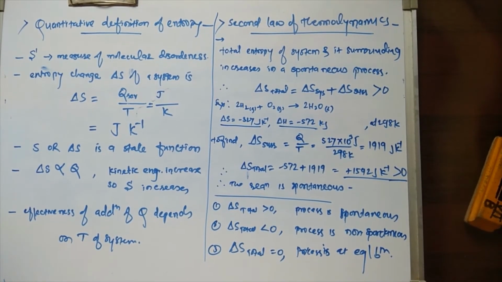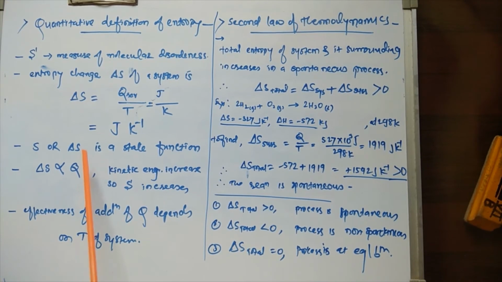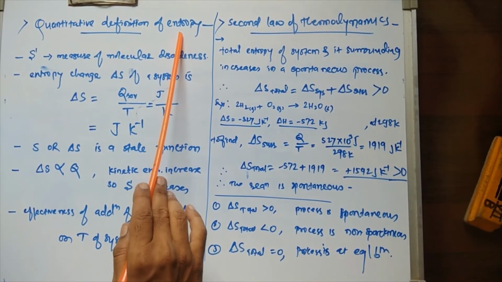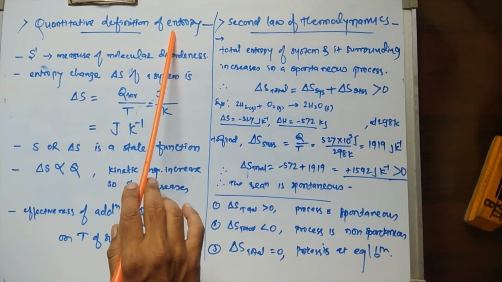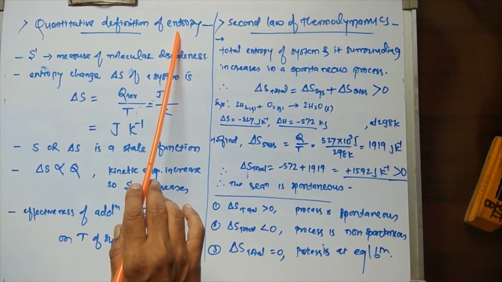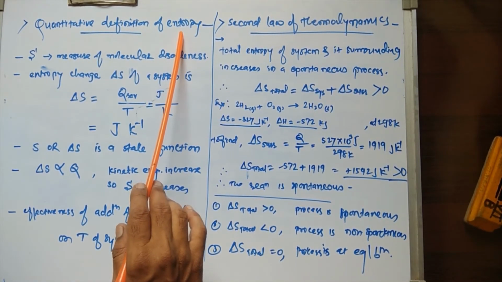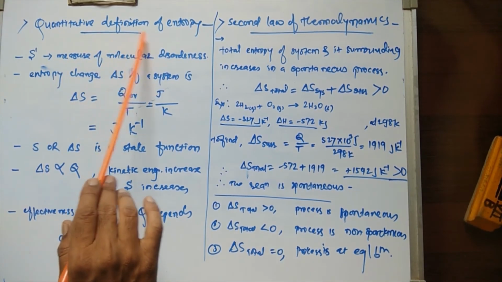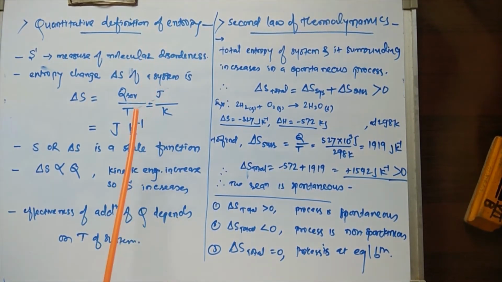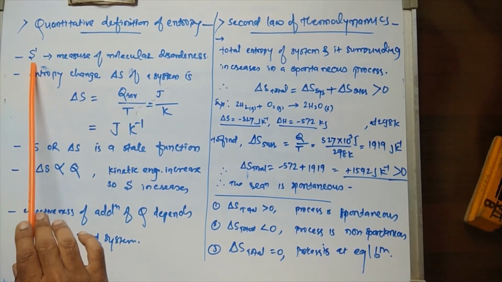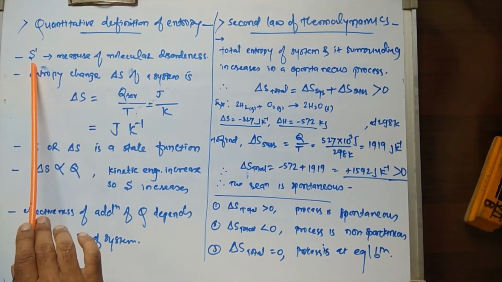See students, the next point, the quantitative definition of entropy. We have seen the simple definition of entropy, that is, molecular disorderness or randomness is measured by the thermodynamical property which is entropy. Now the quantitative definition of entropy, that means in terms of a simple formula. It is represented by capital S, entropy.